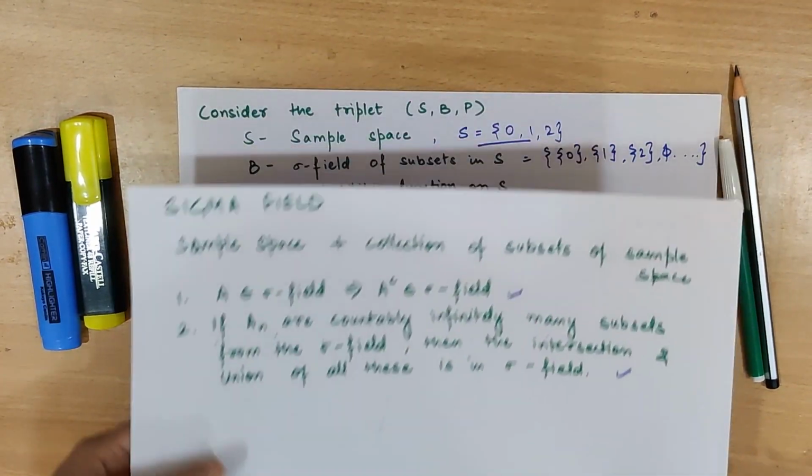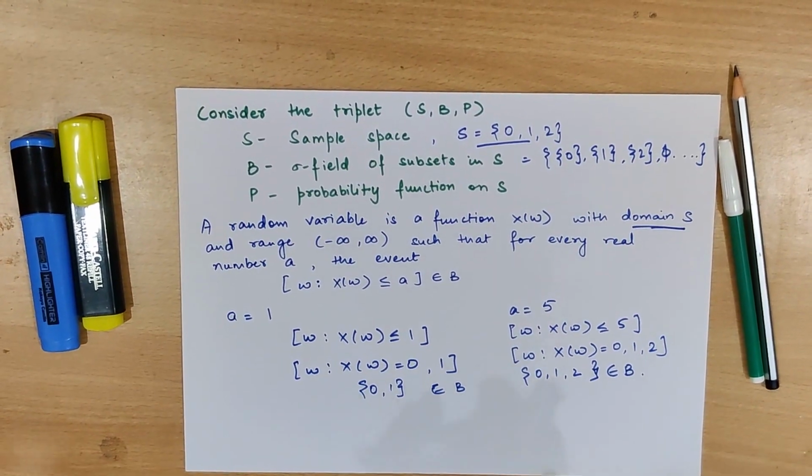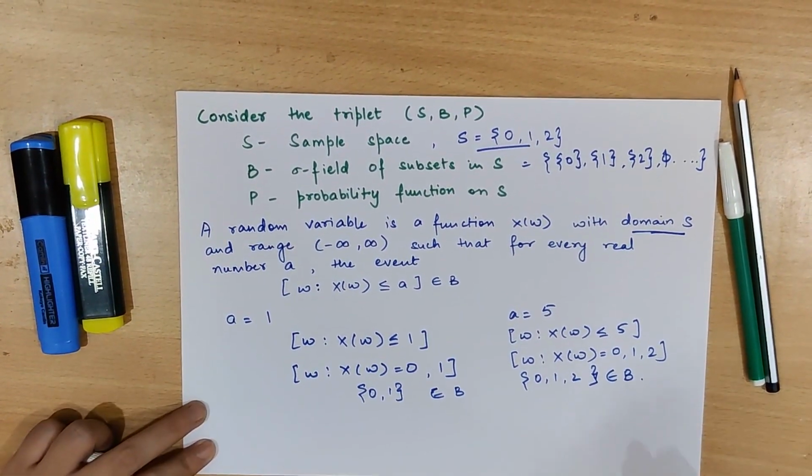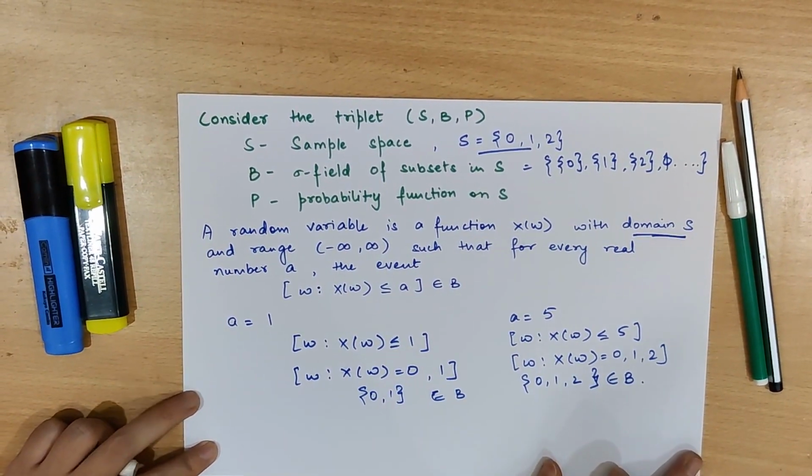Now let's move on to random variable. What is a random variable? Random variable is something that is associated with the random experiment. Now this definition is in layman terms. Let's move on to a more formal definition.